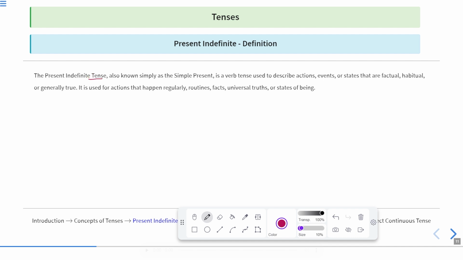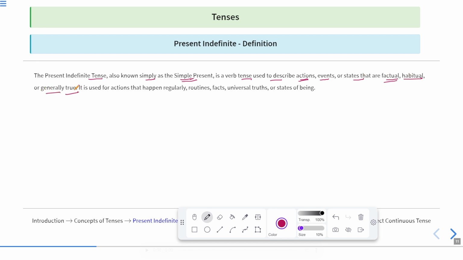The present indefinite tense, also known simply as the simple present tense. First of all, we also call any indefinite tense the simple tense. It means present indefinite tense can also be known as simple present tense. Okay, it is a verb tense used to describe actions, events, or states that are factual, habitual, or generally true.